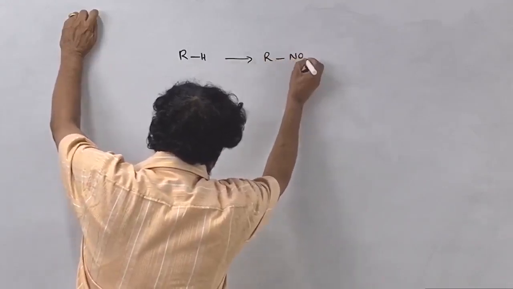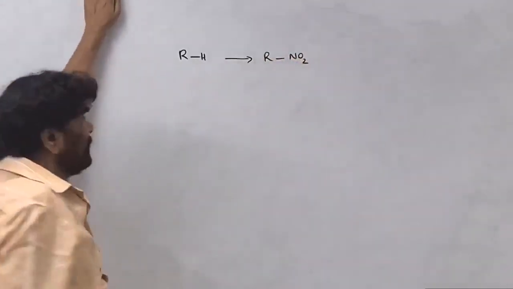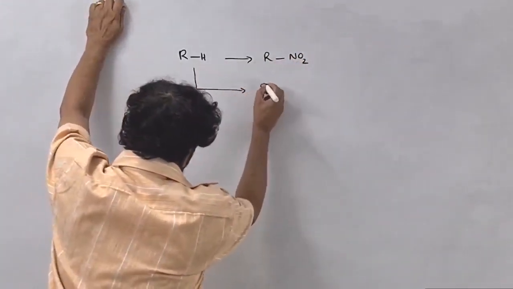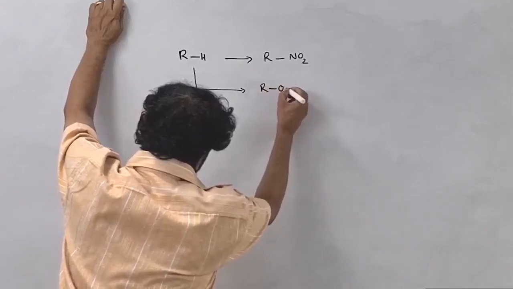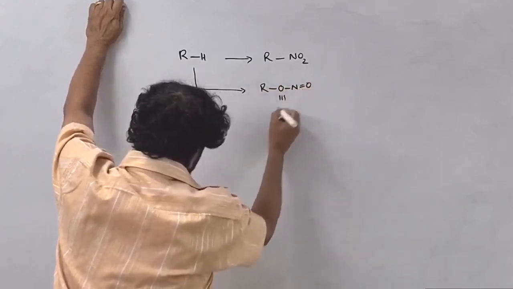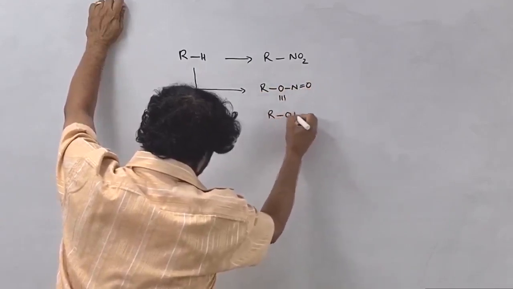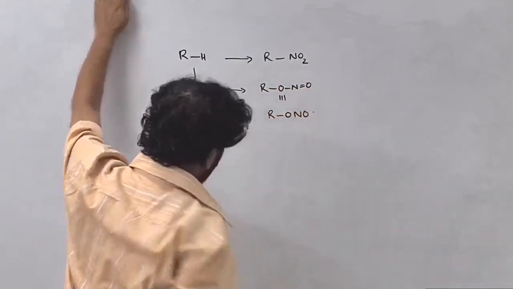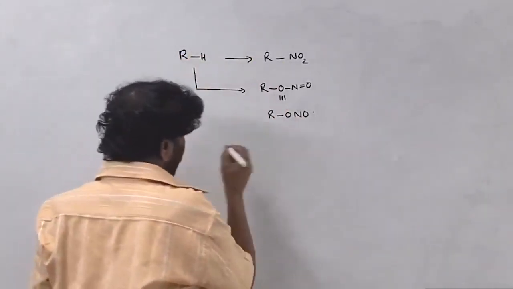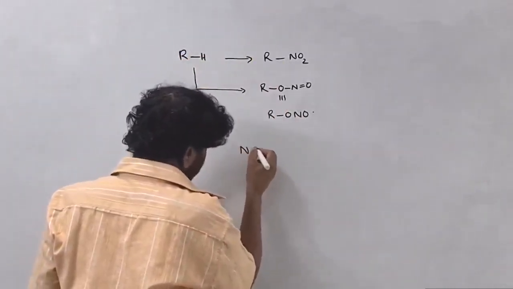The nitro group is introduced. The same thing can be converted by nitration. This is also formed, and it is denoted as ONO. In the last video I explained that here NO2 is